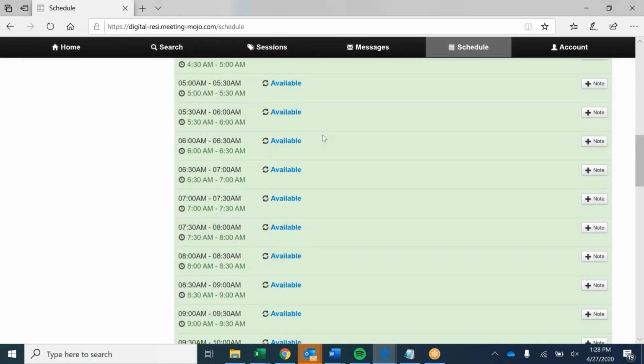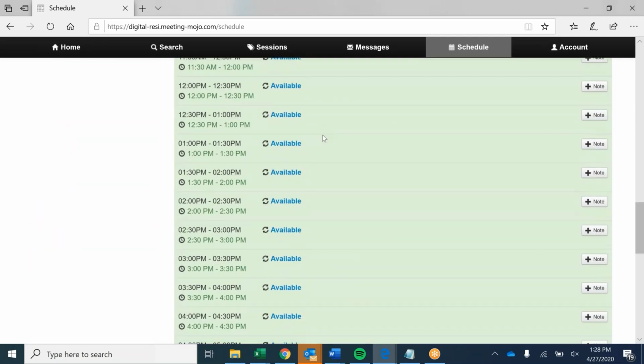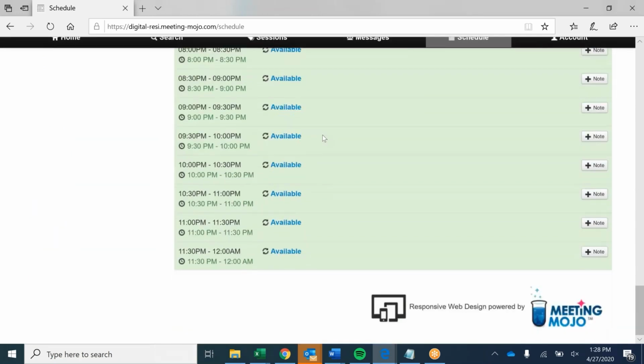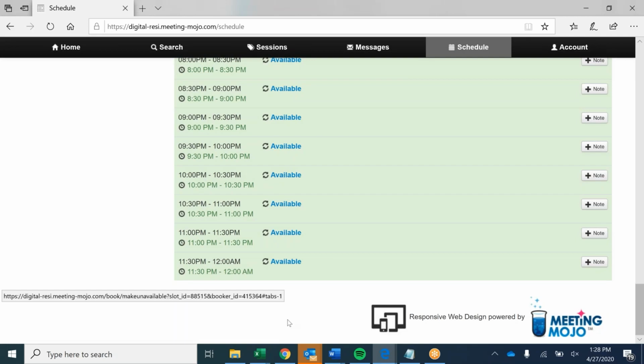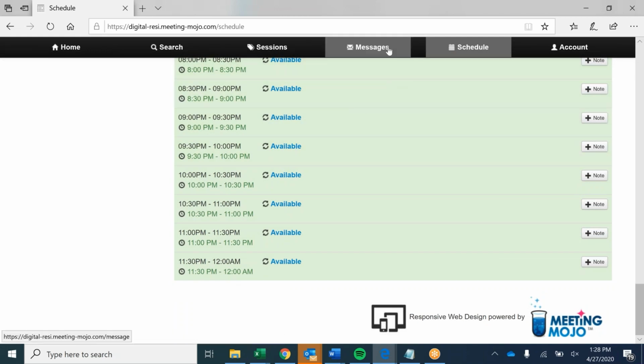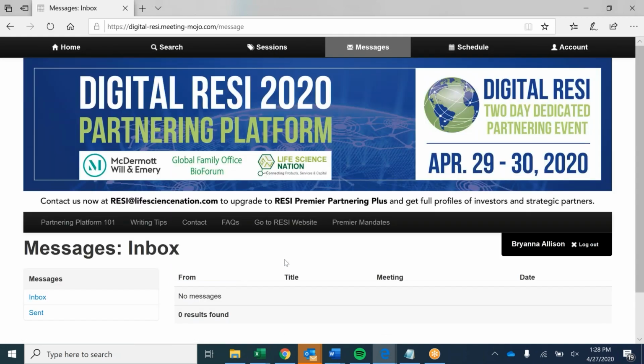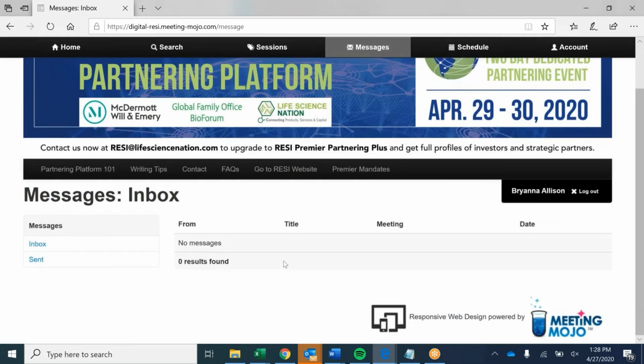When you start sending and receiving meeting requests, they'll also show up below your schedule, so you can see that activity below. But if you want to see any form of inbound or outbound communication, whether it be a meeting request or a message, just click messages up here. So any inbound or outbound communication.